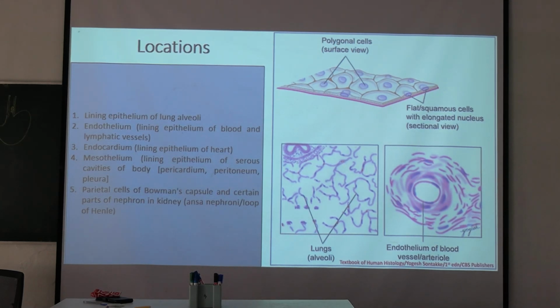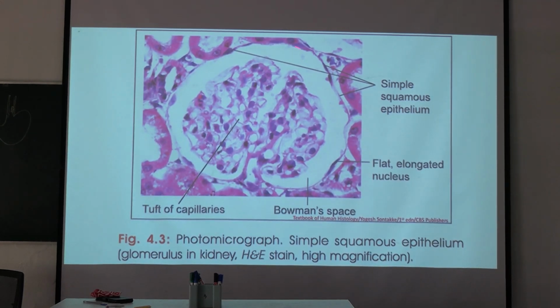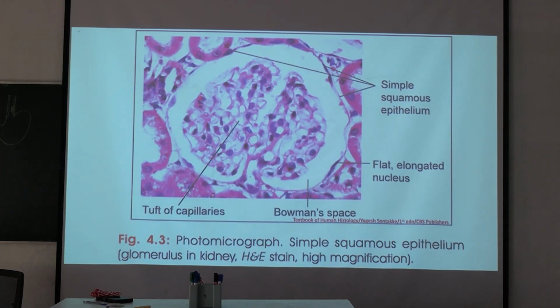Now this is a section of kidney. This is mainly a section through the glomerulus. Here is the glomerular plexus, and this white space around the glomerulus is Bowman's space, and this lining is the Bowman's capsule. Here you can see the flat squamous cells. This is the visceral layer surrounding the glomerulus, and outside is the parietal layer. The parietal layer of the Bowman's capsule is lined by simple squamous epithelium. You can see the flat cells with elongated nuclei. Here are the nuclei. Understood? So simple squamous epithelium is clear.